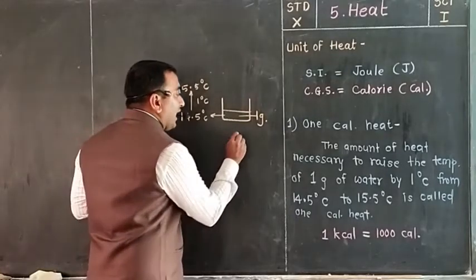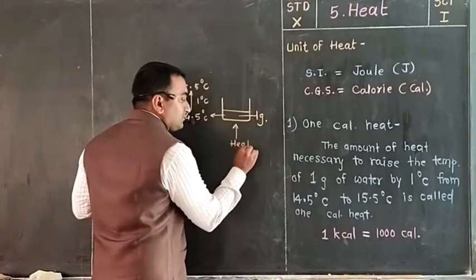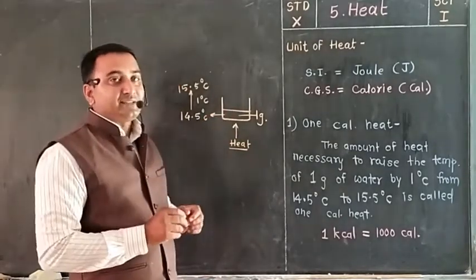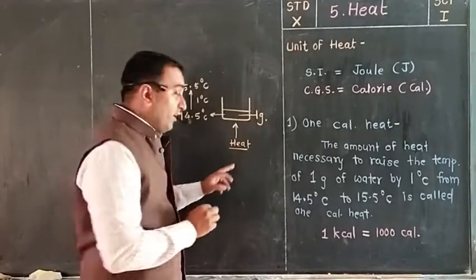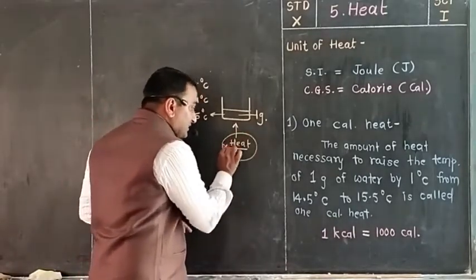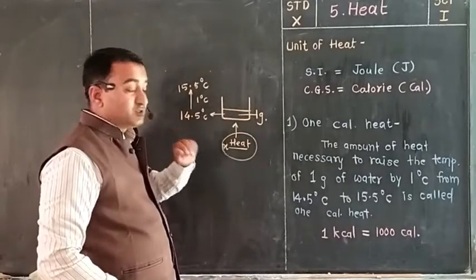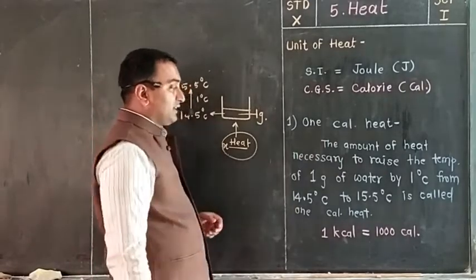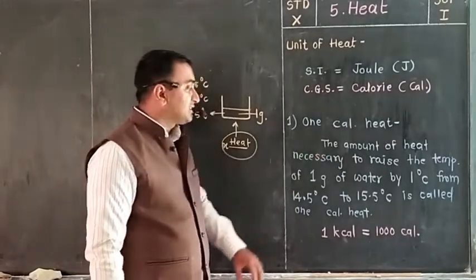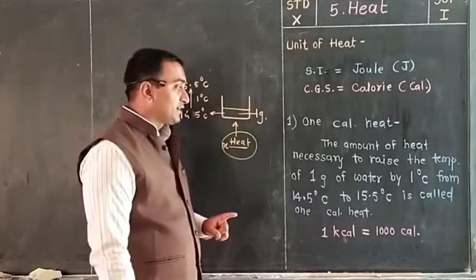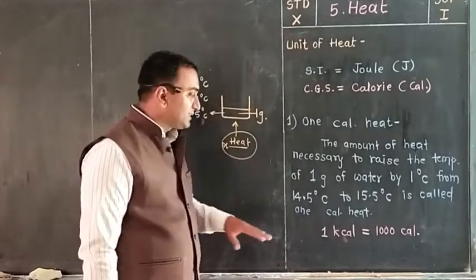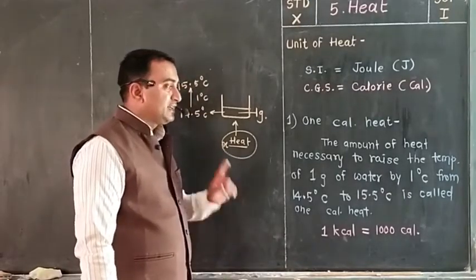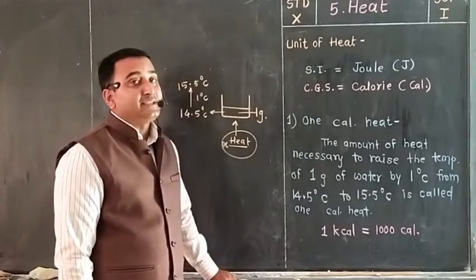Then what to do? You have to give heat or not? Yes, because if it absorbs the heat, its temperature gets increased. Whatever may be the amount of heat, suppose this X amount of heat we have given, it is called 1 calorie. Means what? The amount of heat necessary to raise the temperature of 1 gram of water by 1 degree Celsius, that is from 14.5 degrees Celsius to 15.5 degrees Celsius, is called 1 calorie heat.